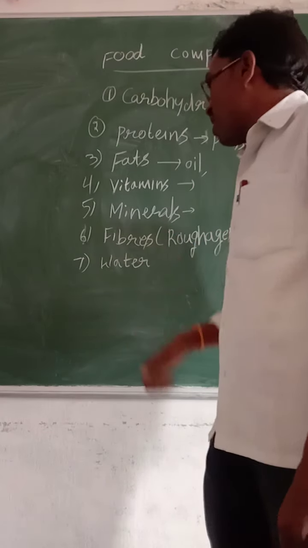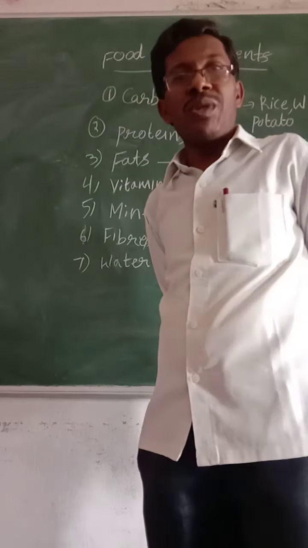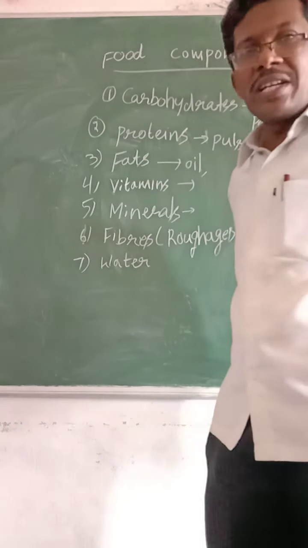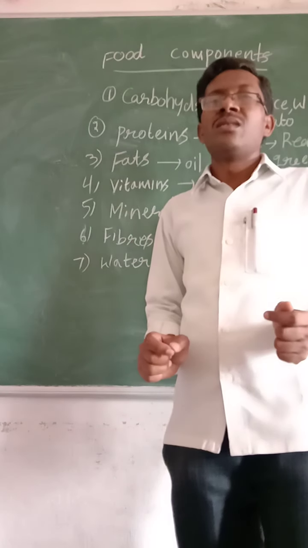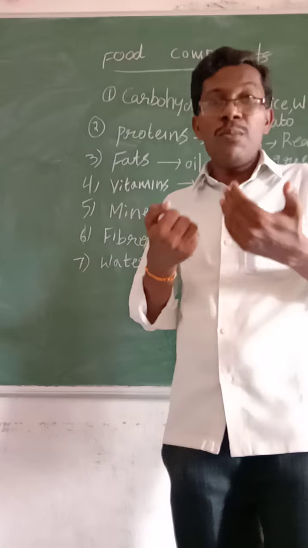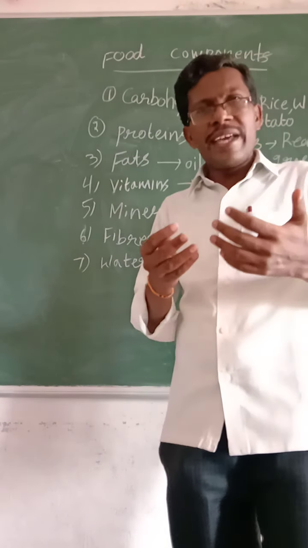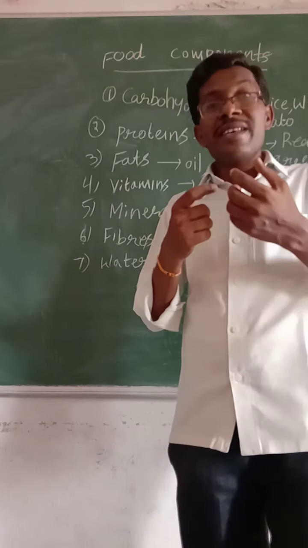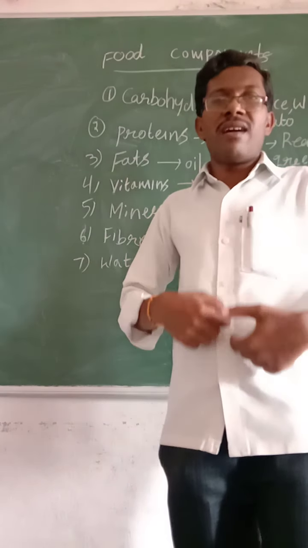Next, what about the fiber content food? What is the importance of the fibers? Fibers are also a kind of carbohydrates, but they are not digestible. So how do they help our body? They help the easy movement of the digested food in our digestive tract, that means alimentary canal.